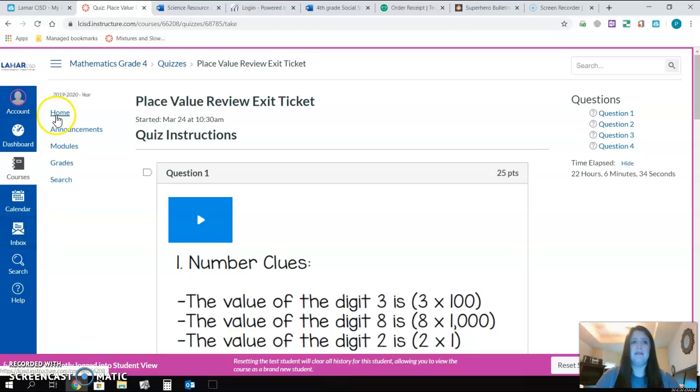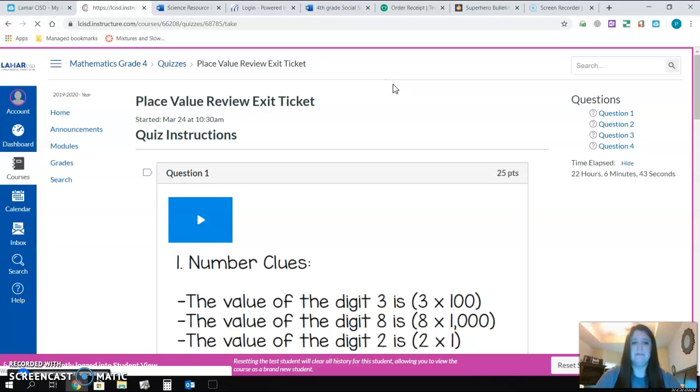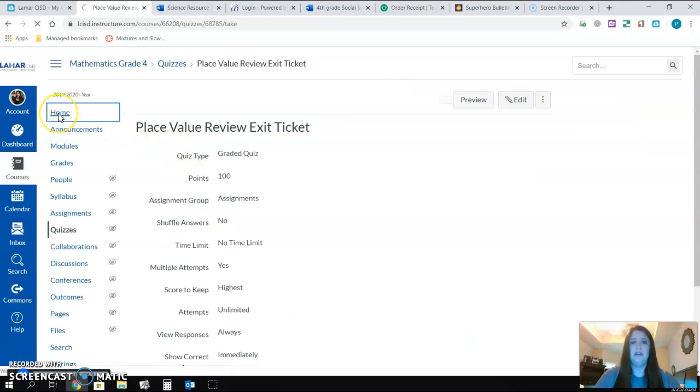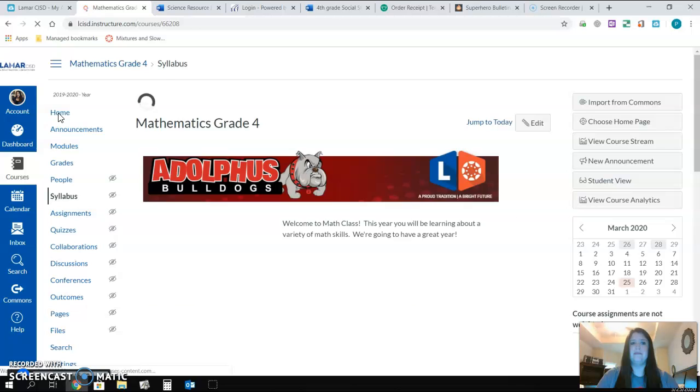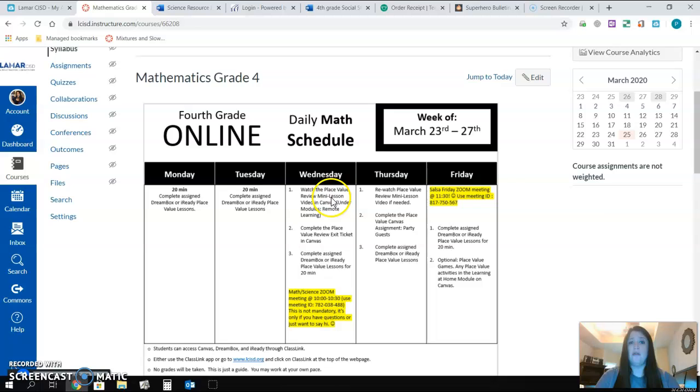Okay, so if I go back to home, let me leave student view. Go back to home and the learning plan. You will watch that mini lesson video on place value, do the exit ticket, and then do Dreambox or iReady. And if you would like to join the Zoom meeting that I'm going to have later, at 10 to 10:30, then you can. I would love to see you there.